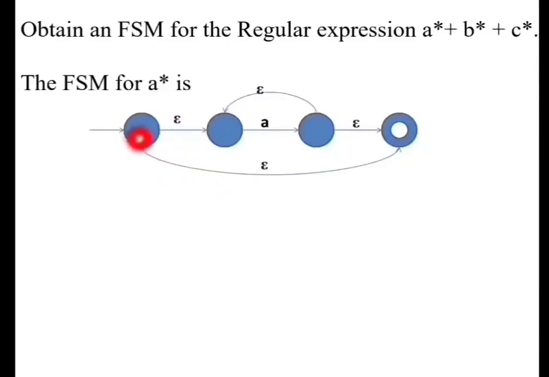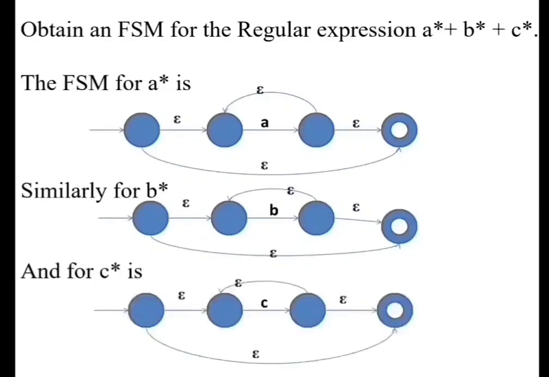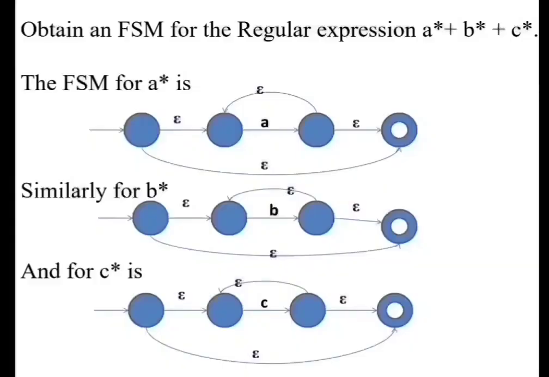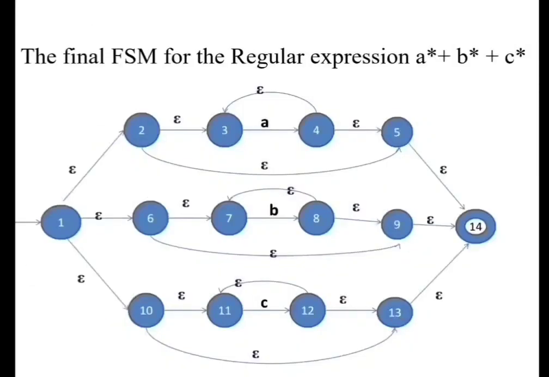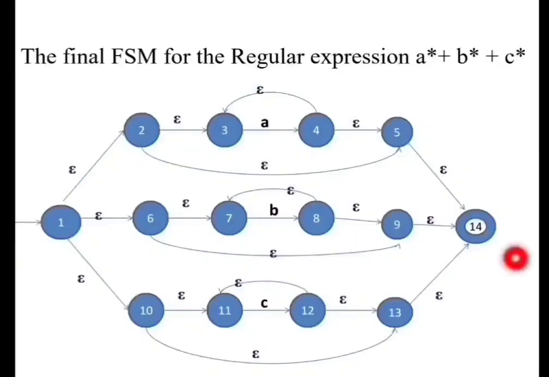Star means it can repeat 0 or more times. The 0th time means a transition from the start state to the final state, and many times means a transition from the final state of FSM A to the initial state of FSM A. Similarly we will have the finite state machine for B star as shown here, and for C star like this, and we should have a union of all of these.